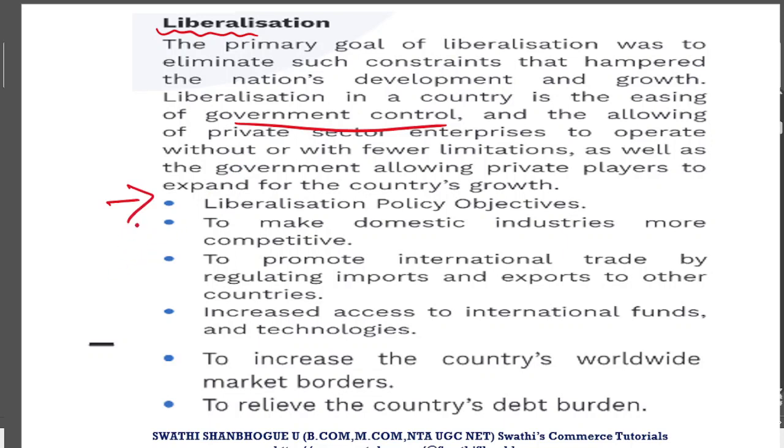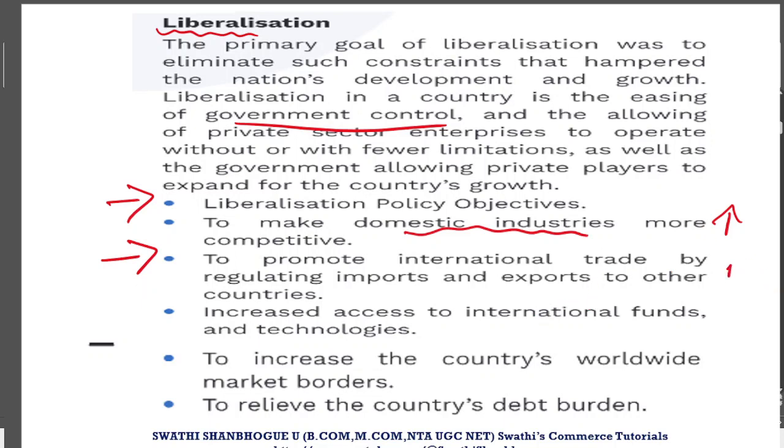So the objectives on which this liberalization focused were mainly making domestic industries more competitive. Because there is enhancement of the economy, there should also be enhancement of the domestic industries. So once the rules and restrictions have been removed, domestic industries get a major push and they are becoming more competitive day by day. It also promoted international trade by regulating imports and exports to other countries.